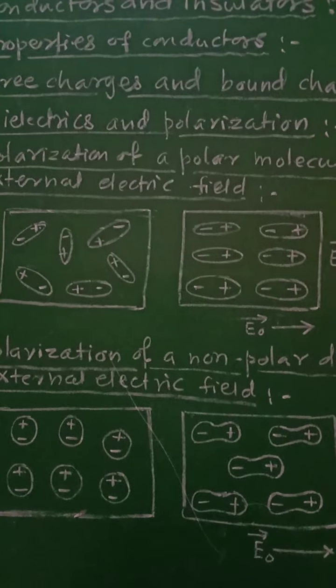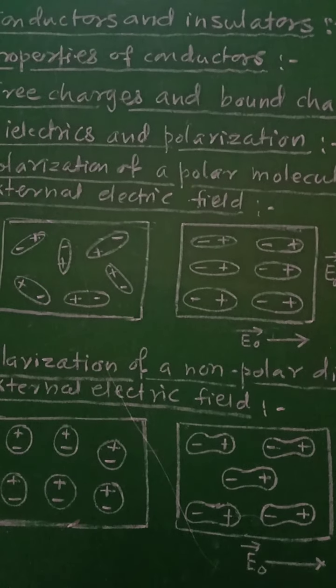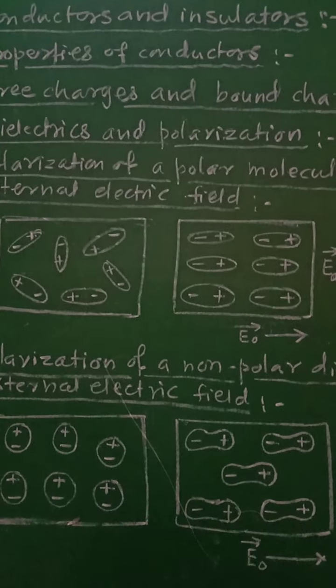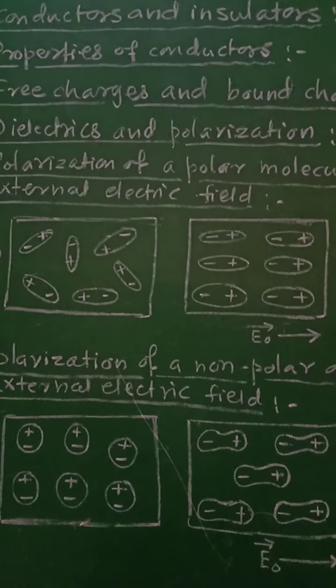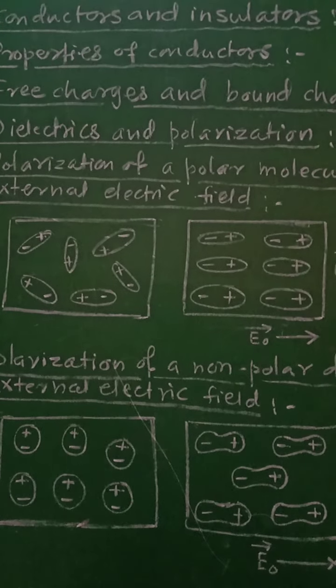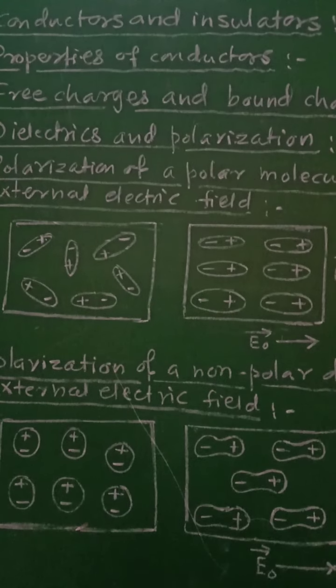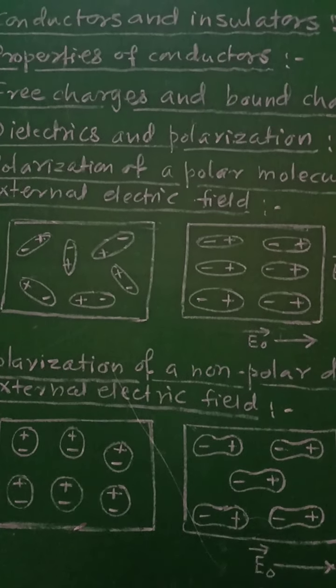It will then get aligned in a particular direction due to that external electric field, and as a result the dielectric develops a net dipole moment in the direction of external electric field. Hence the dielectric is polarized, and the extent of polarization depends on the relative values of two opposing energies.